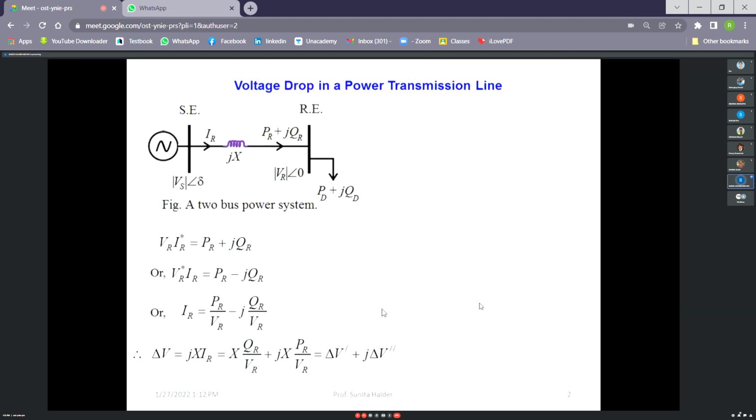So now in a power system, we are concerned about the receiving end power, because it is required to cater the receiving end load. So if the receiving end load is PD plus jQD, obviously it is an inductive load since the imaginary part is positive. So if we want to cater this load, ideally we need this exact amount of power from the transmission line at the receiving end.